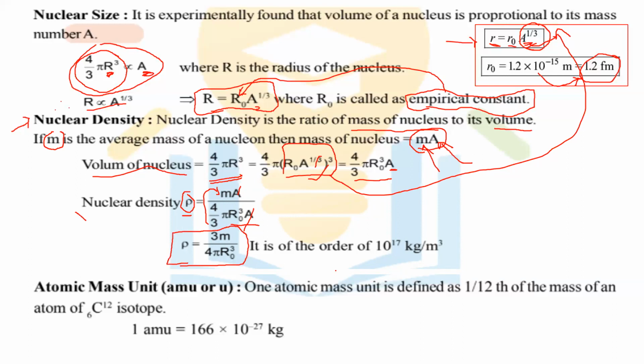So you must remember this formula, also this formula.